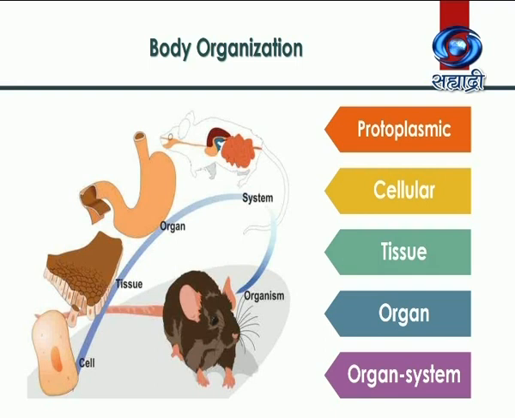We know that all animals are multicellular, so many cells are available to carry out different functions. But in case of unicellular organisms, only a single cell is available to perform different functions of the body. Hence, their level of organization is referred to as protoplasmic level of organization.